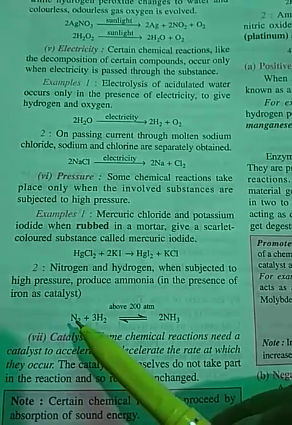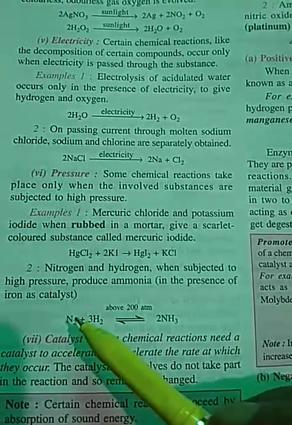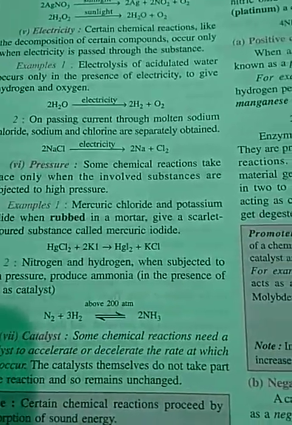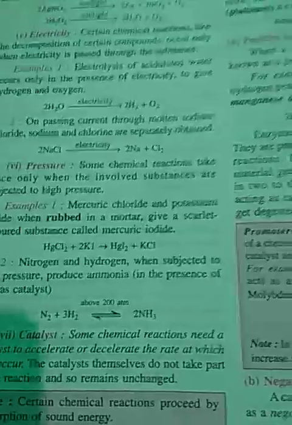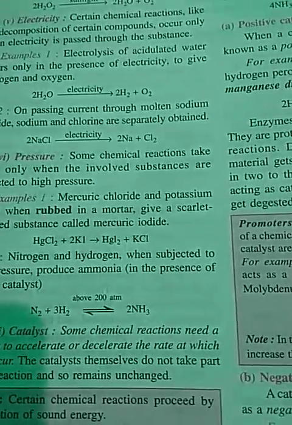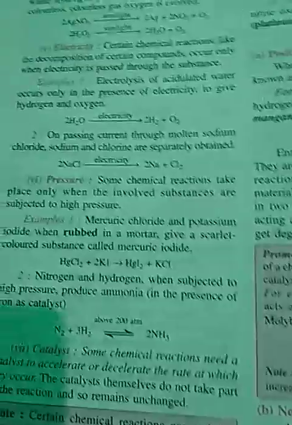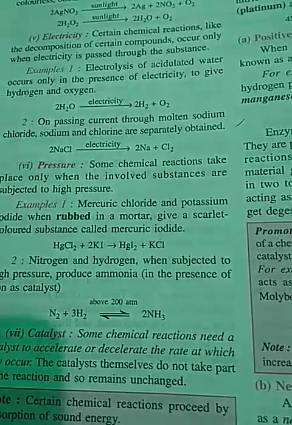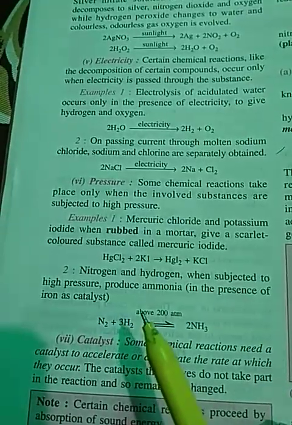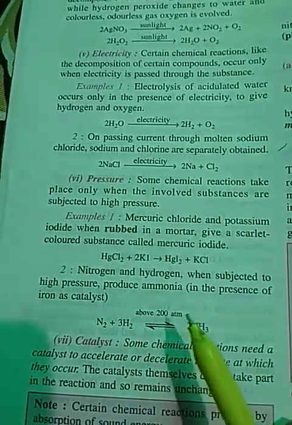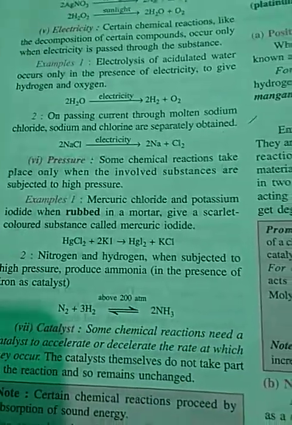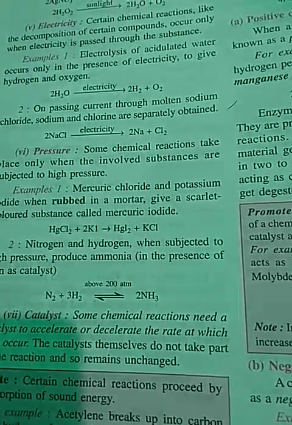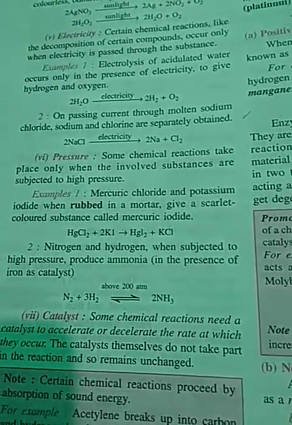For example, this one I had given you. If you see this video once again, when nitrogen and hydrogen are reacted or heated at a temperature of 450 degrees Celsius under a pressure of 200 to 900 atmospheric pressure, ammonia gas is formed. Another one is your catalyst.